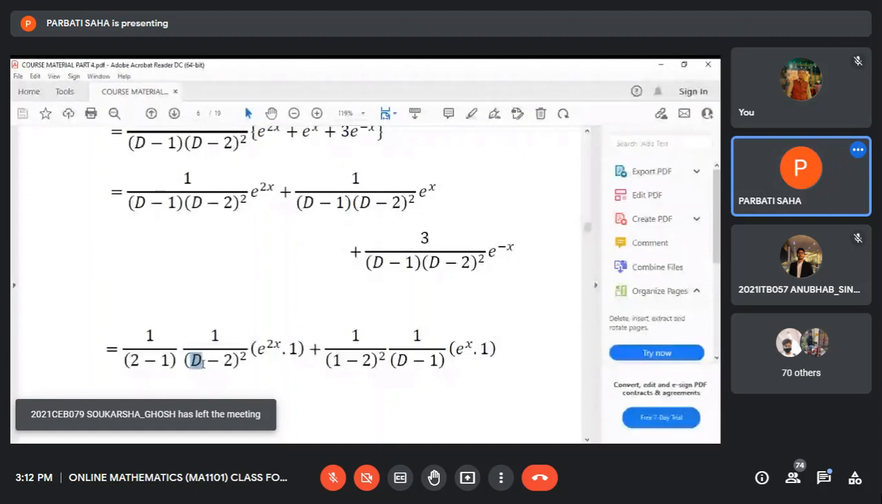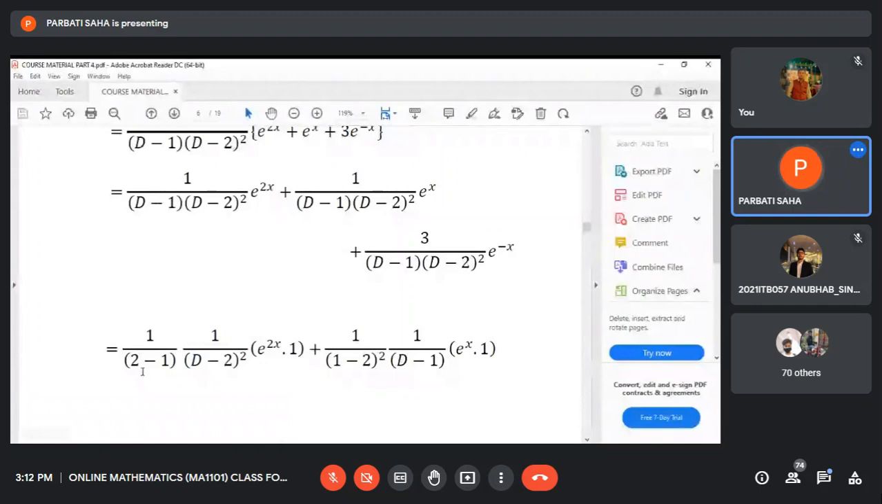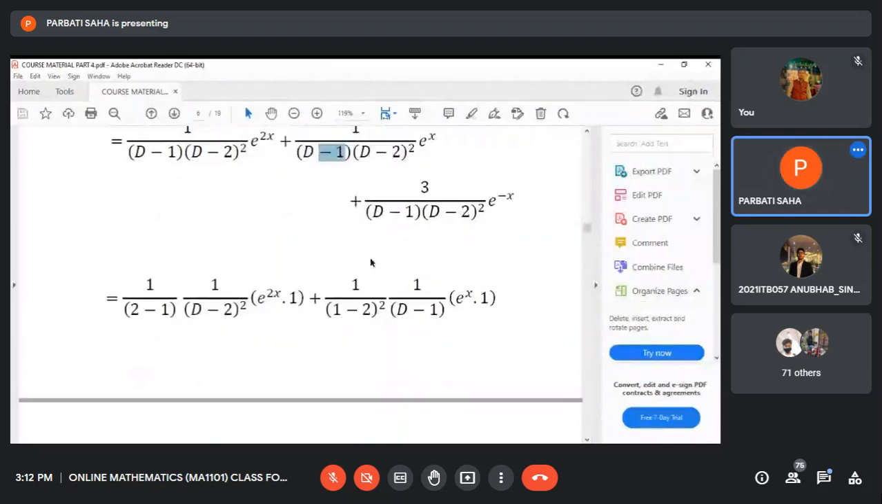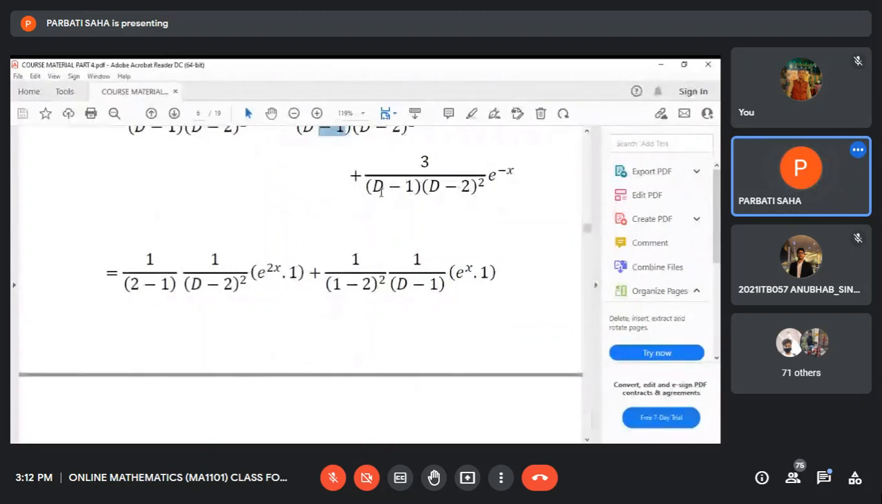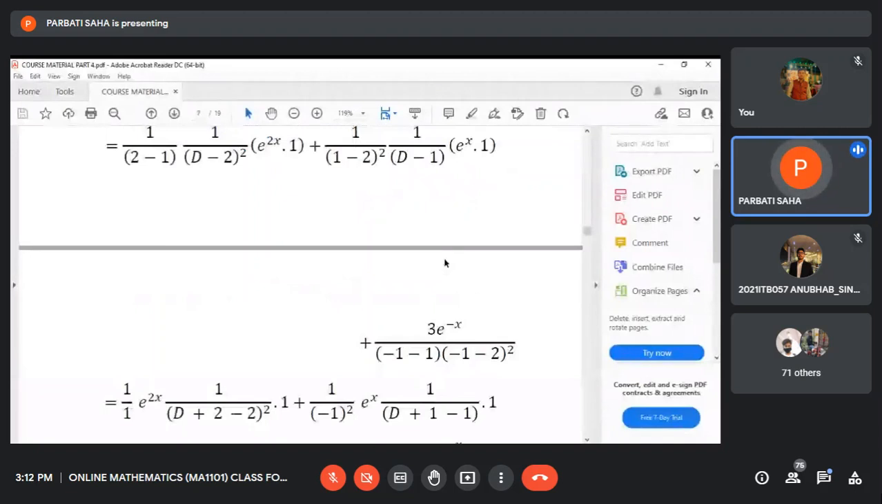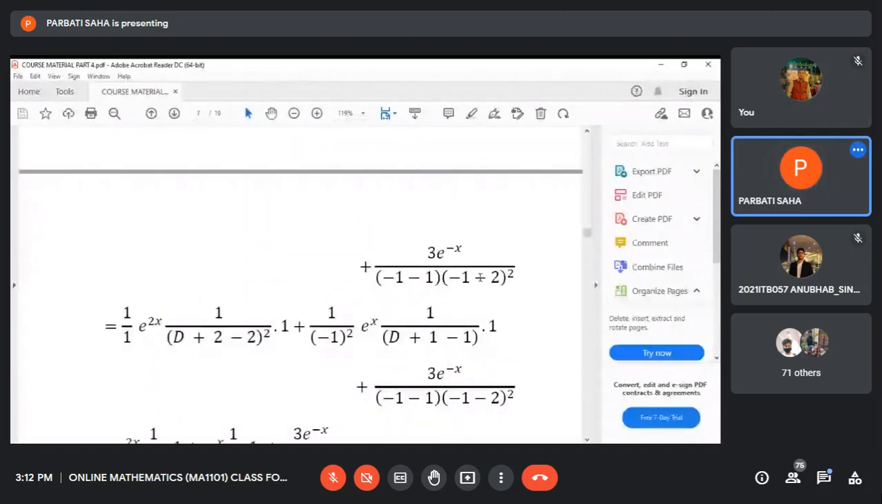That is applied here. In the second case, D is replaced by 1 because 1 is the coefficient of x in the exponential function. So the second factor creates no problem, but the first factor creates some problem. In the second term, just replace D by 1 in the second factor, but this D minus 1 remains unchanged. In the third case, you can replace each D by minus 1 because these two factors are non-zero. So what have we obtained? This is a constant. Now 1 by (D minus 2) whole square e to the power 2x.